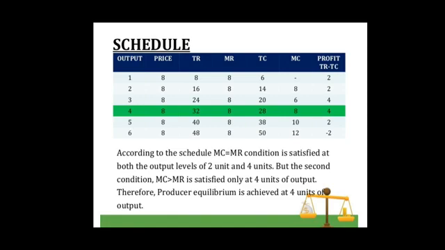So the second condition of producer's equilibrium is satisfied at this point, which implies that equilibrium will be struck when 4 units of output are produced, because at this point both the conditions of producer's equilibrium are satisfied. That is, at this point marginal cost is equal to marginal revenue, and beyond this point marginal cost becomes greater than marginal revenue.